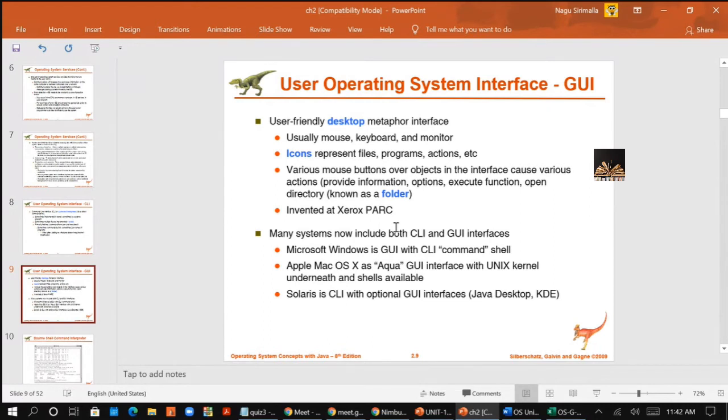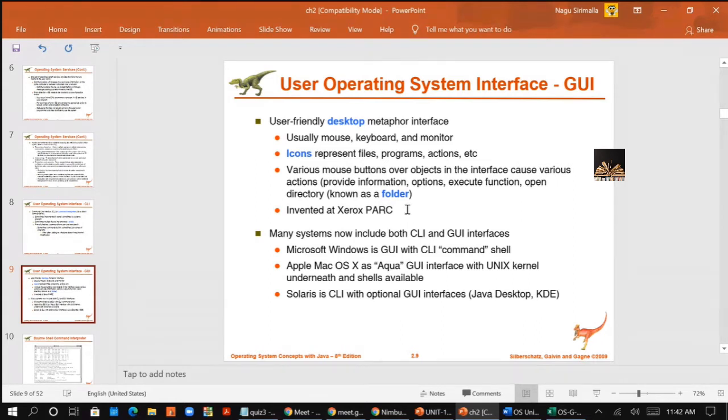And you have the icons, which represent the files, programs, actions, etc. Various mouse buttons over the object in the interface cause various actions. If you double click on that, it will open. If you right click on that, it will give you some set of options, right? Like that, many actions take place on the different types of clicks on the mouse buttons. You all know this, right?